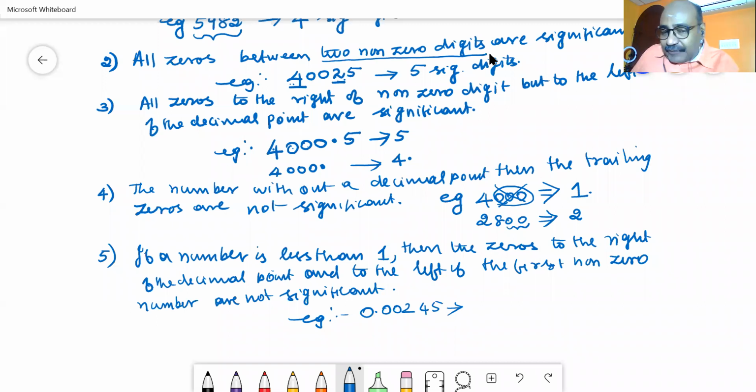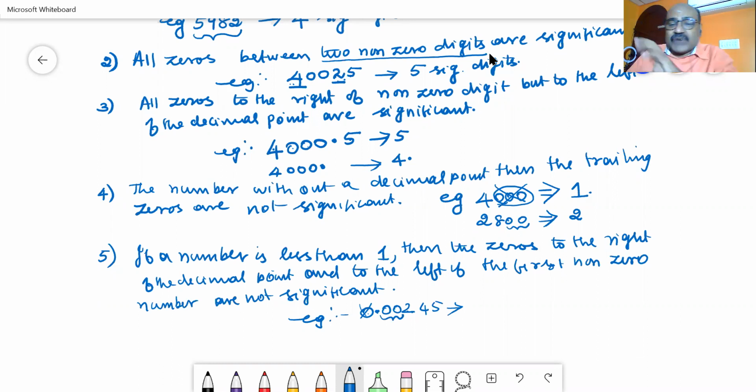So if you are considering a number less than 1, then you should not consider the zeros to the right of the decimal point and to the left of the first non-zero number. In this number, the first non-zero number to the right of the decimal point is 2. Between the decimal point and the first non-zero number, you have 2 zeros. These 2 zeros are not significant.